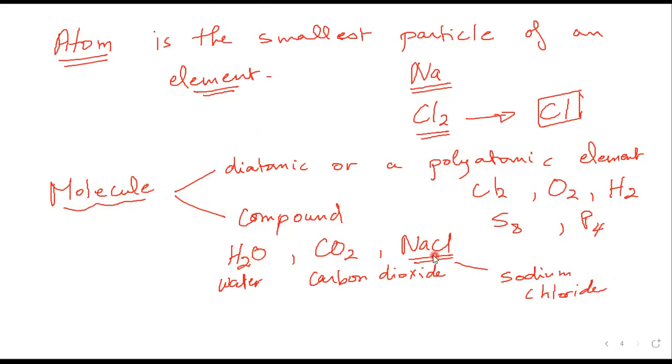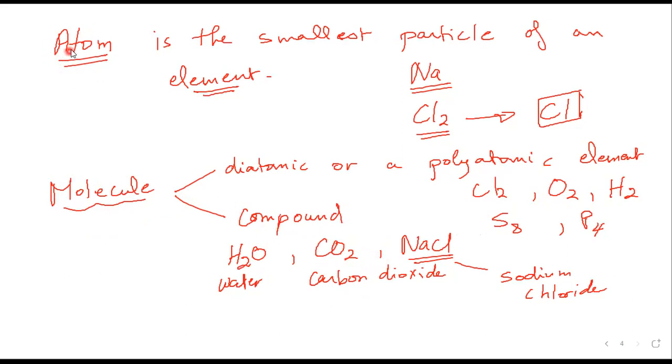These are compounds, but at the same time, they can be called a molecule. So the molecule is either an element or a compound that consists of two or more atoms, either similar or different. It doesn't matter. Two or more atoms bonded together will form a molecule. A molecule could be an element or it could be a compound.